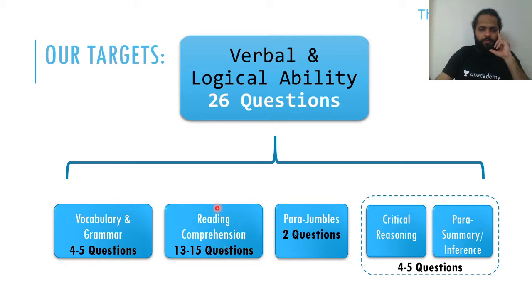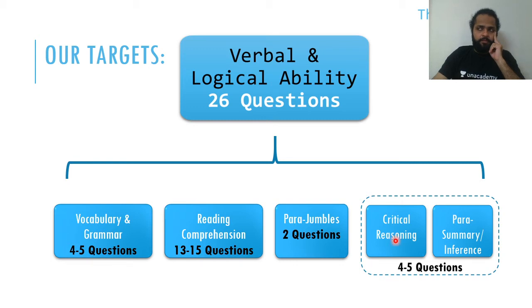Second category of questions, of course, reading comprehension. You'll have the opportunity to answer 13 to 15 questions across 4 to 5 reading comprehensions. Then you have parajumbles. They have been quite consistent when it comes to parajumbles. Every year, XAT throws at you exactly 2 parajumbles. Exactly 2 parajumbles. So that's about that.